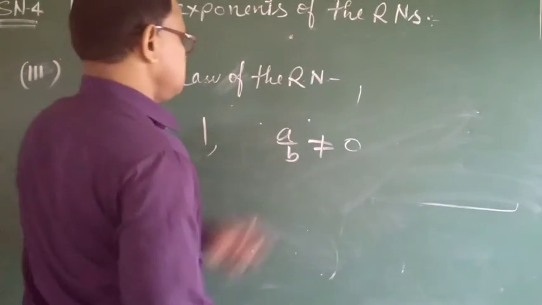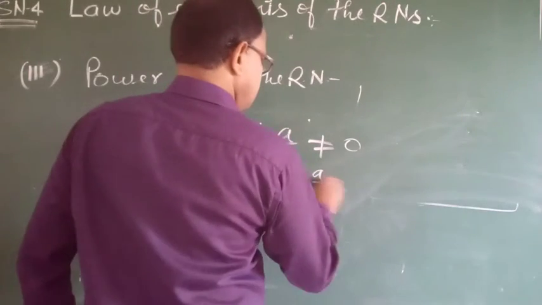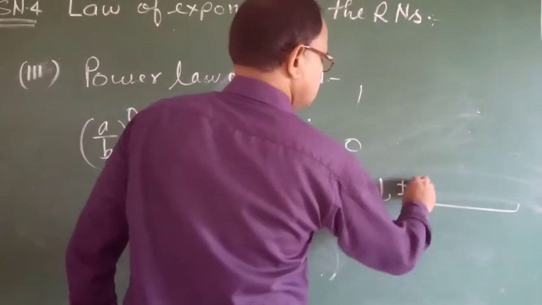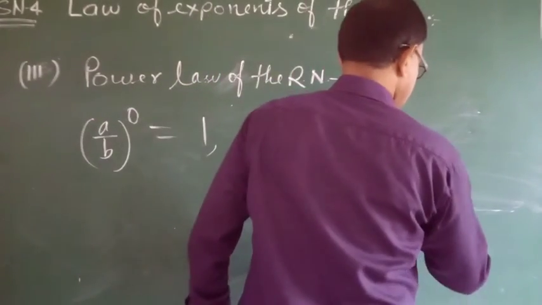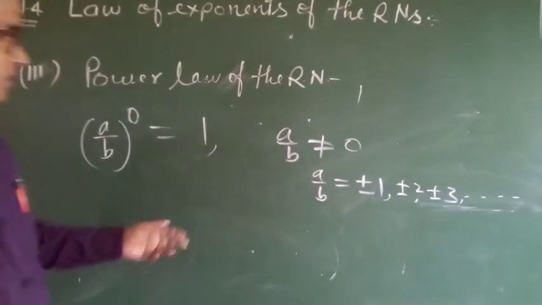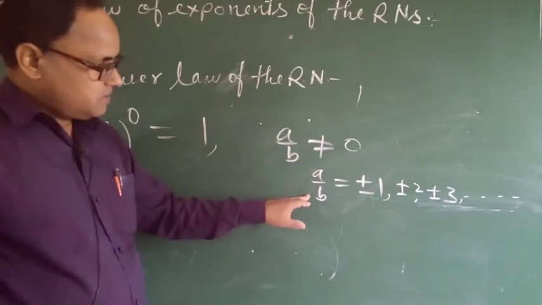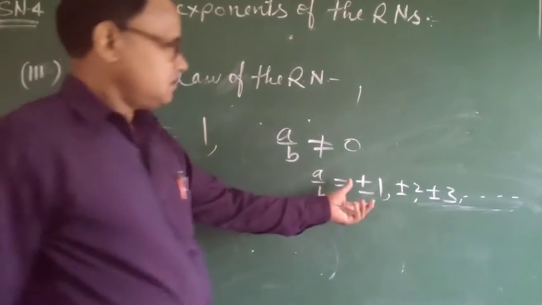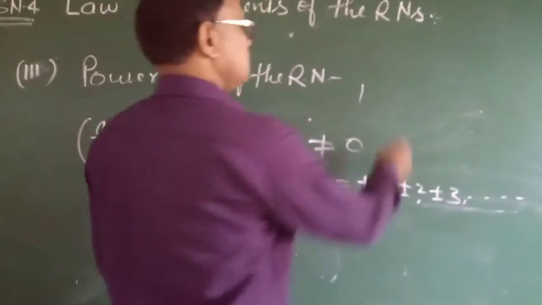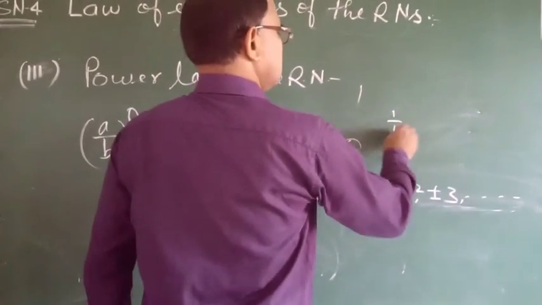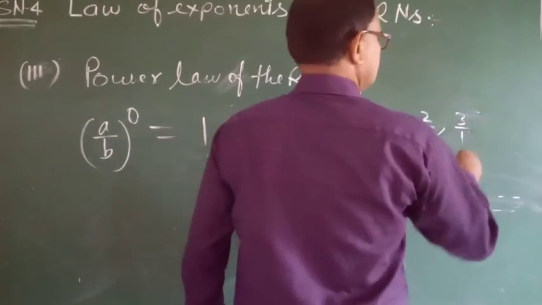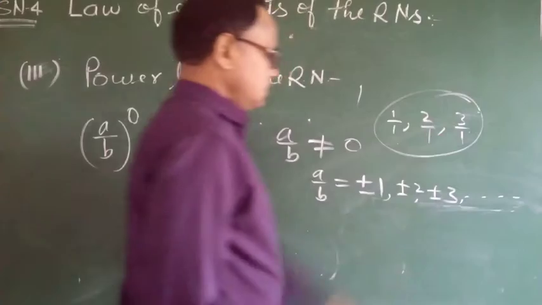If ab is not equal to 0, a by b is equal to plus minus 1, plus minus 2, plus minus 3, and so on. A by b, you can write one integer, all integers are rational numbers. You can write 1 by 1, 2 by 1, 3 by 1. Thus it is a rational form.